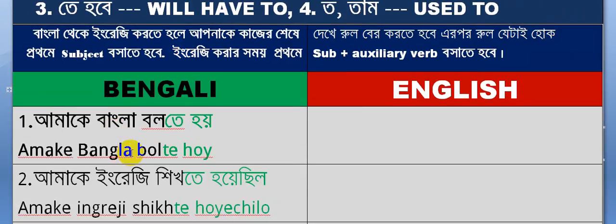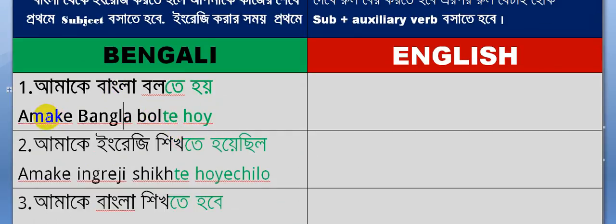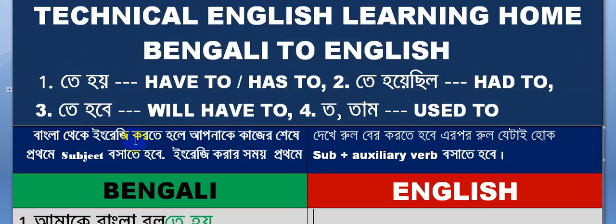which is given here. Look at here. In Bengali, আমাকে বাংলা বলতে হয়. That means after the verb of Bengali, if you get te হয়, then you'll have to use have to.